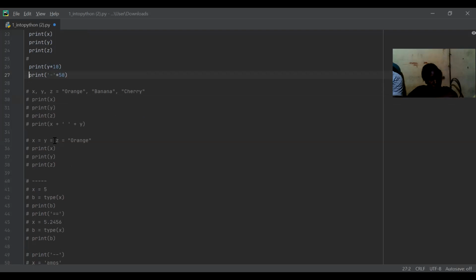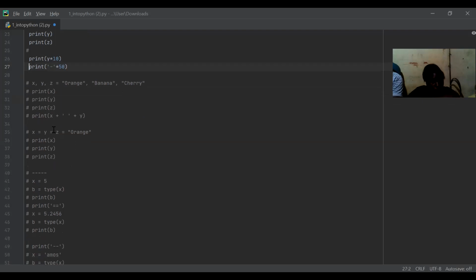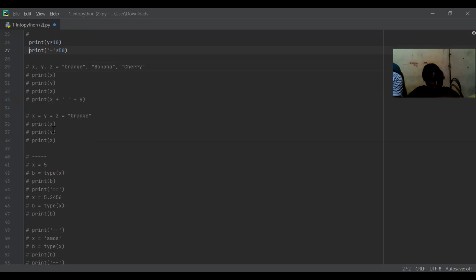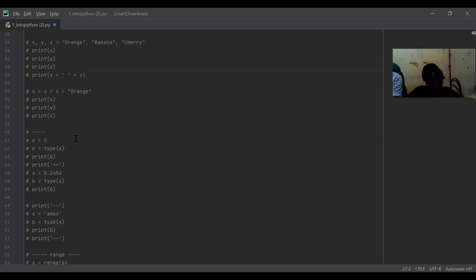All right? And let's say I want to print orange, a space between them, and cherry. So what I will write is print x plus a space between quotes, and then plus z. And what it will do is print orange and cherry. Is it clear up until now?